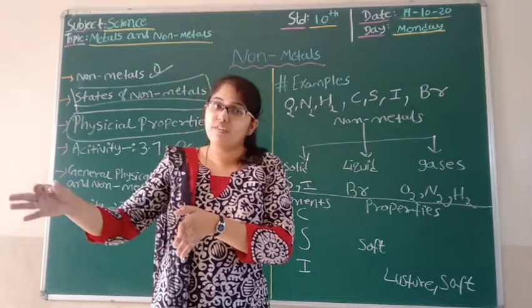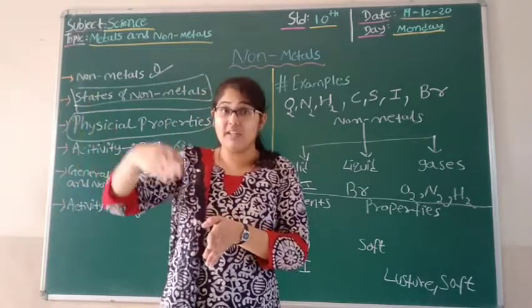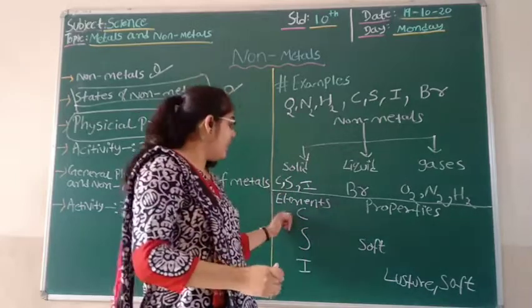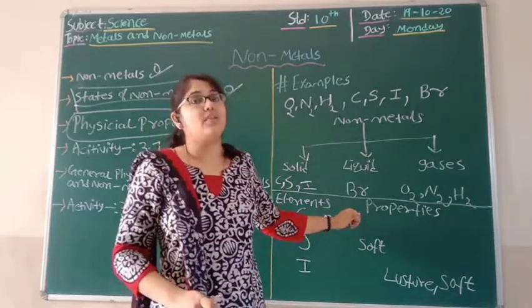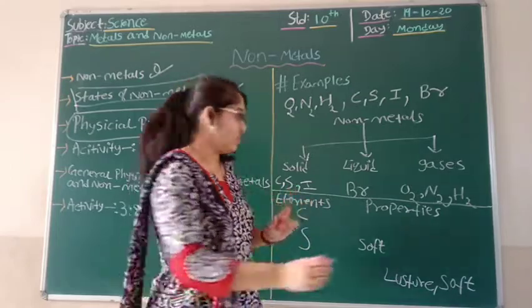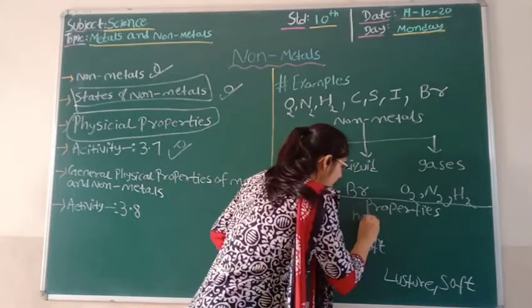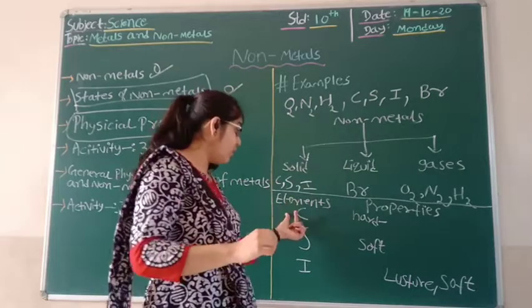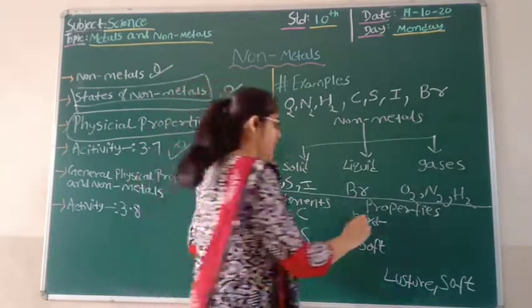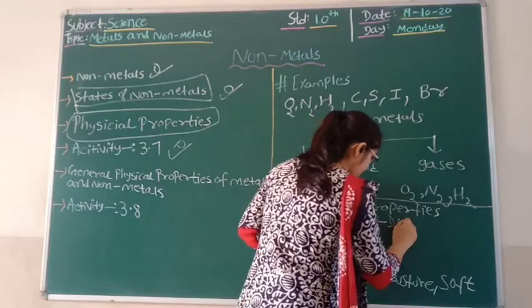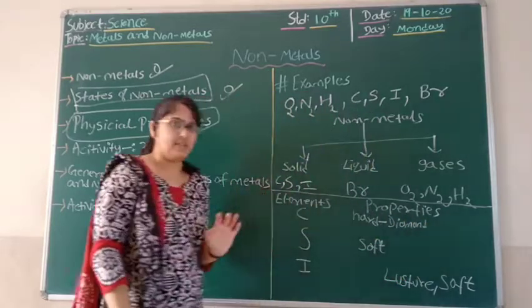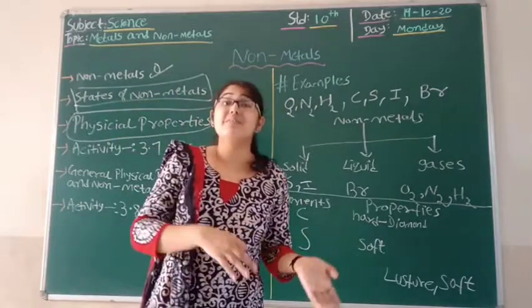If we see the different forms, in the case of diamond, we can say diamond is hard. So in that case, we can say carbon can have the property of hardness. So I can say diamond is hard. So this was all about hardness. Then we see malleability and ductility.